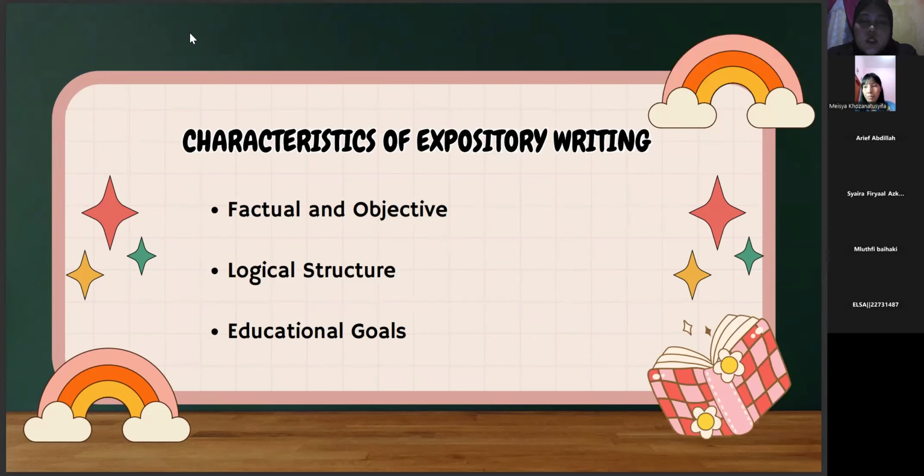Characteristics of expository writing: 1. Factual and objective. 2. Logical structure. 3. Educational goals.